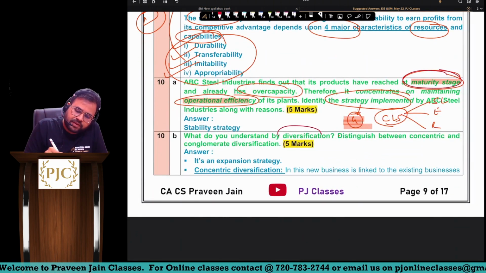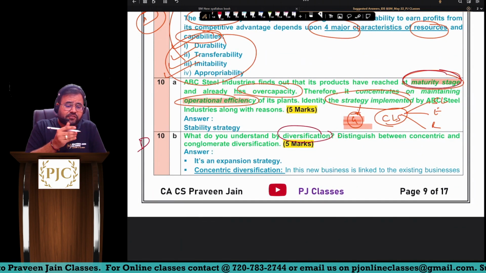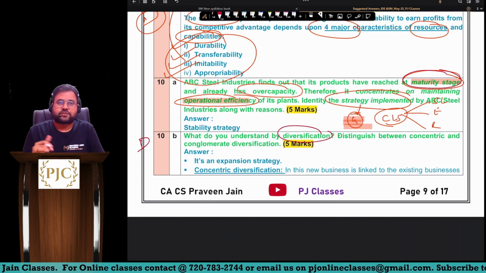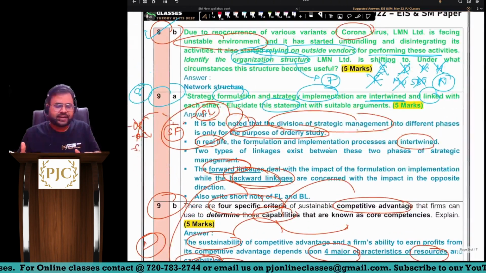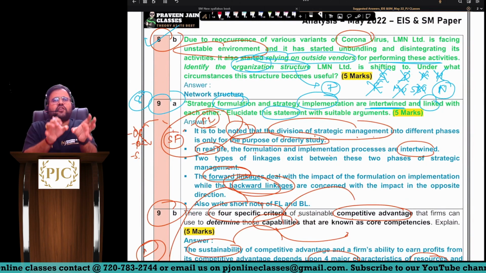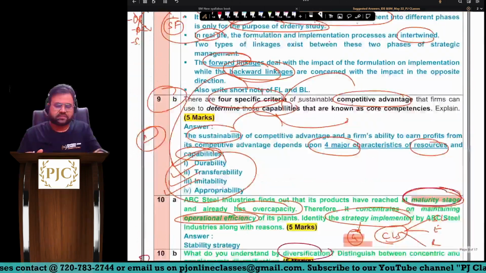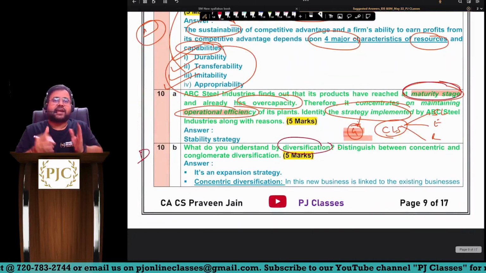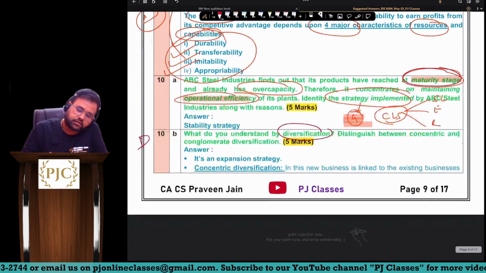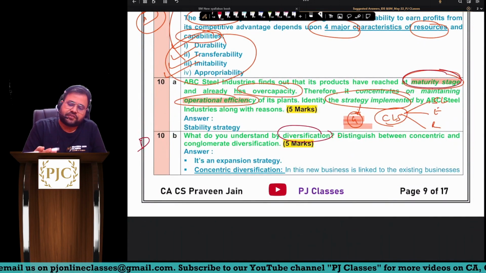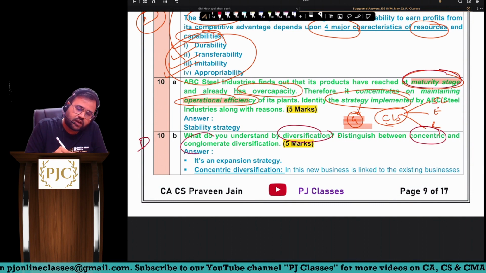What do you understand by the word diversification? Can I say for the first time we are seeing a direct question? Till now I did not find any direct question. All were either scenario based or case based. So this is the only direct question which is found in this question paper. What do you mean by diversification? Distinguish between concentric and conglomerate.